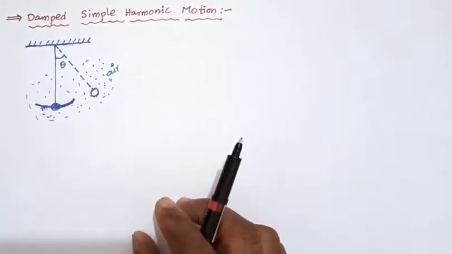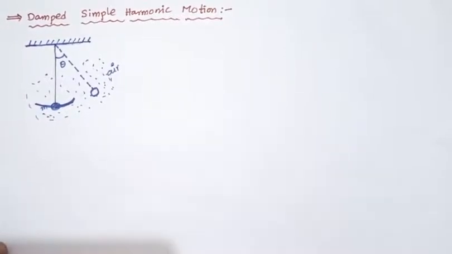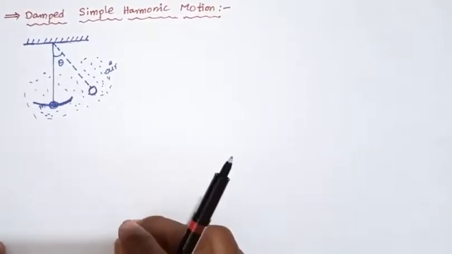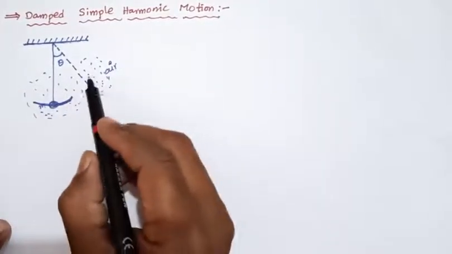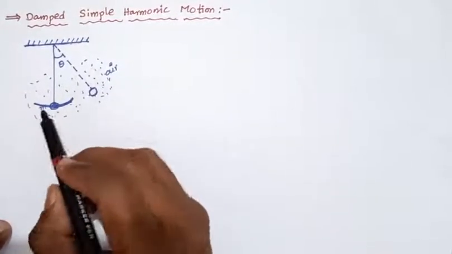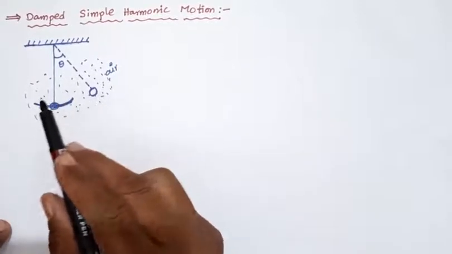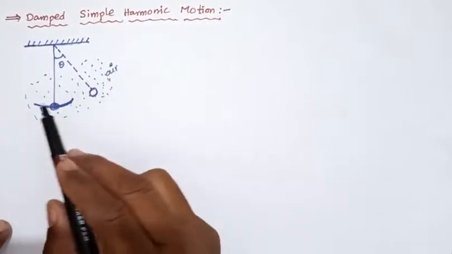In damped oscillations, the energy of the system is dissipated continuously.